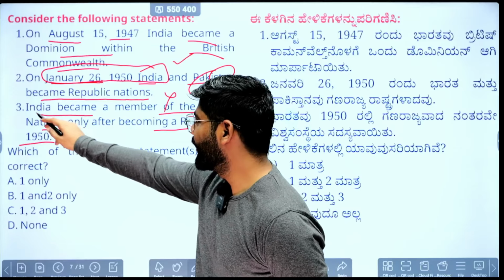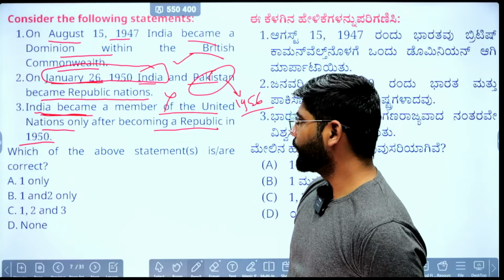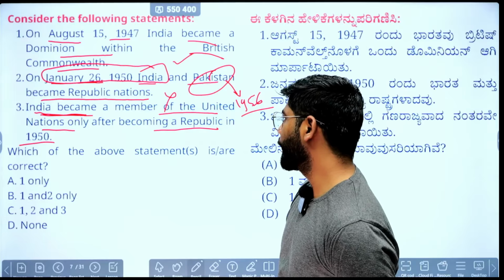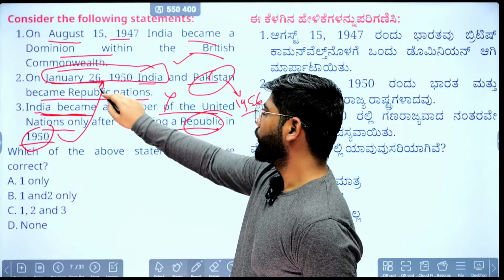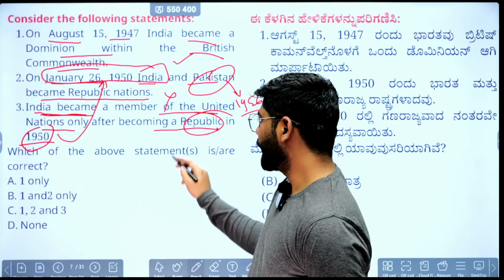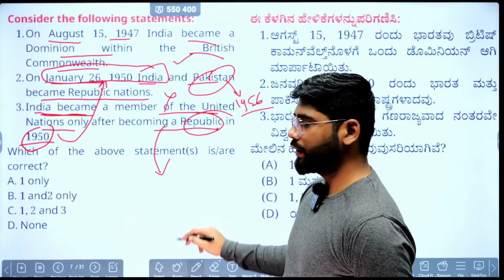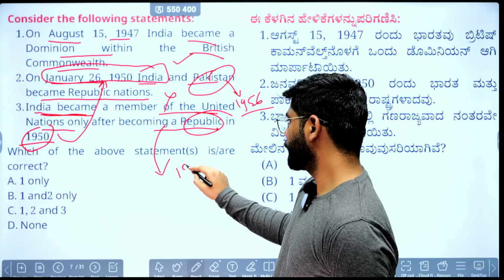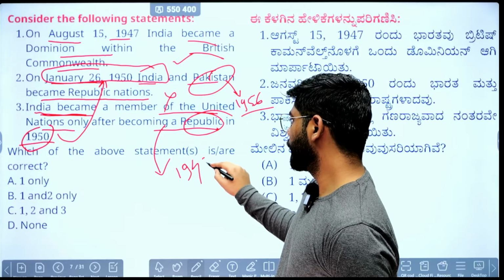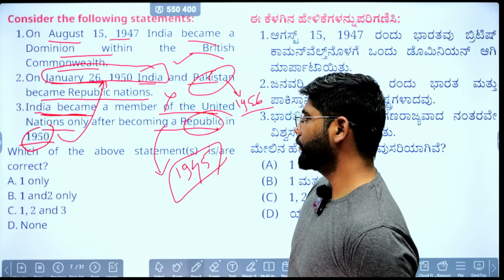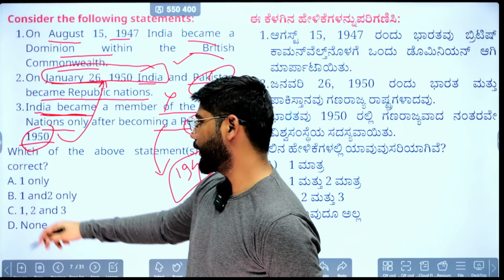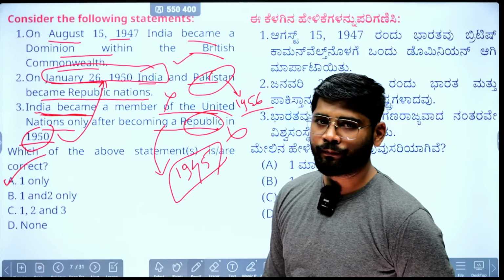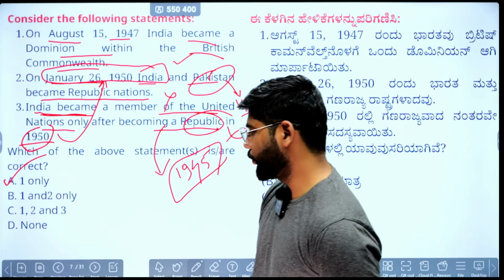Third, India became a member of the United Nations only after becoming a republic in 1950. India became a republic on January 26, 1950, but we became a member of the United Nations in 1945, so before becoming a republic. So the third statement is wrong. So the correct answer is A, that is one only. A for apple. We'll move towards the next question.